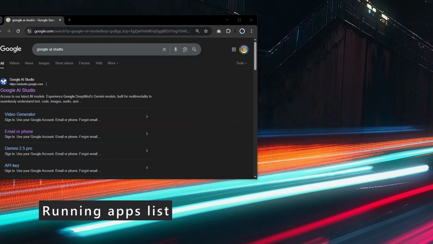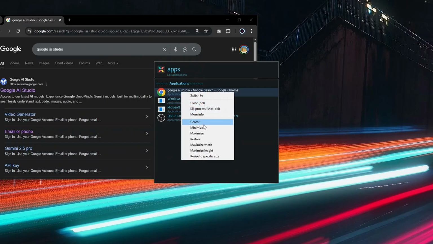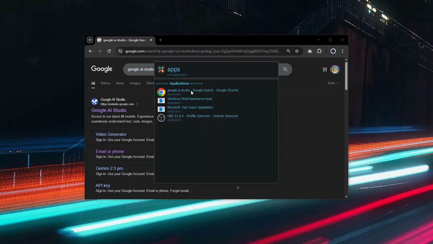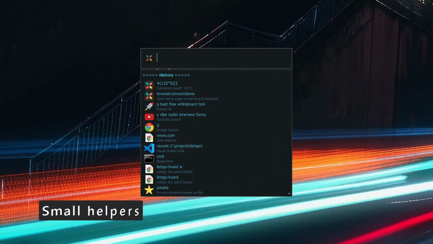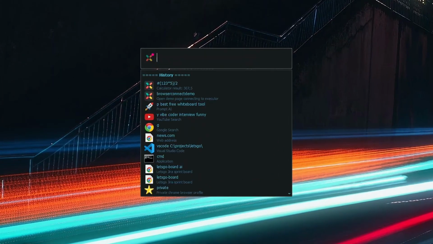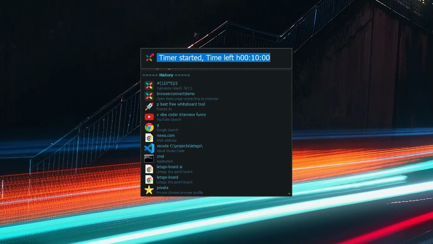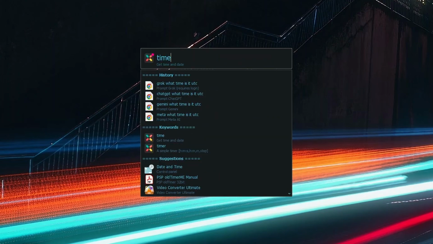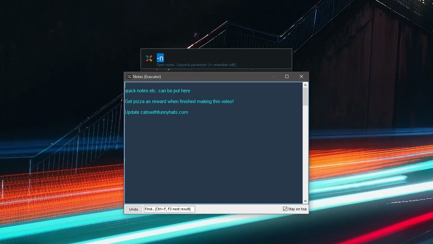You can type apps to see a list of running apps, right-click them for different options like centering, closing, force closing, etc. You can set a reminder. A dot will be displayed to remind you. You can also set an alarm, set a timer, use a stopwatch, or type time to, well, see time and date. Add and manage quick notes, opening notes, and quickly adding to notes.